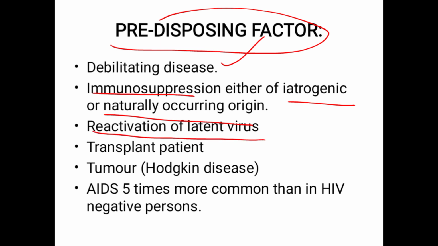Reactivation of latent virus. Transplant patients, if the transplant has been rejected, and the patient suffers from this. Hodgkin disease, tumor. In AIDS it is 5 times more common than in HIV negative persons, meaning in these patients it is very common as compared to HIV negative persons.